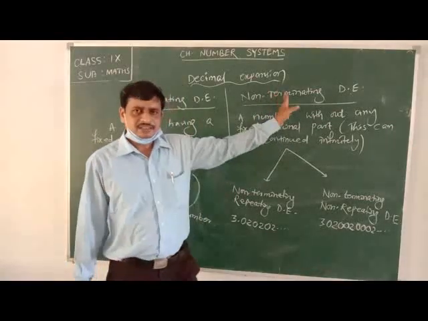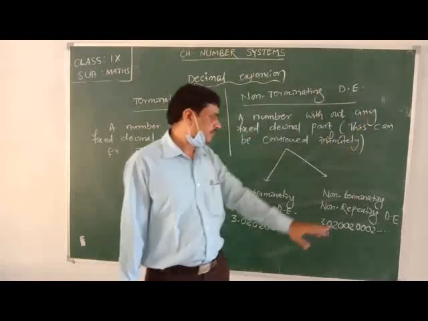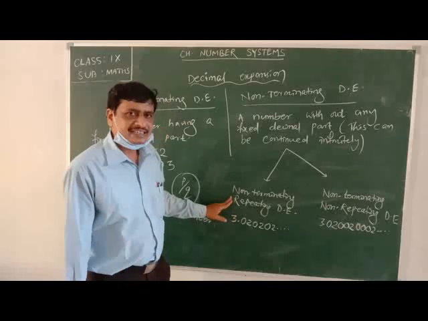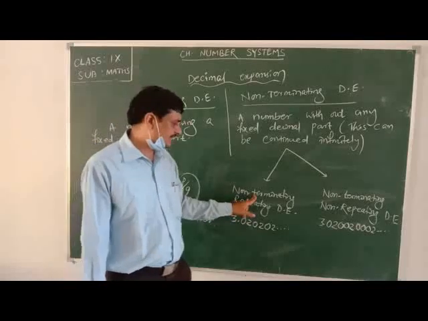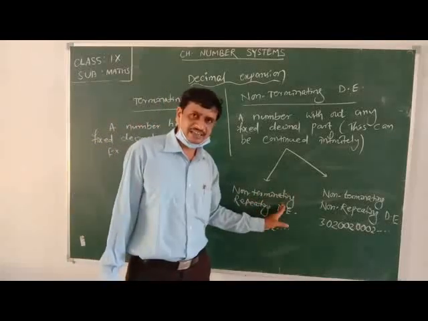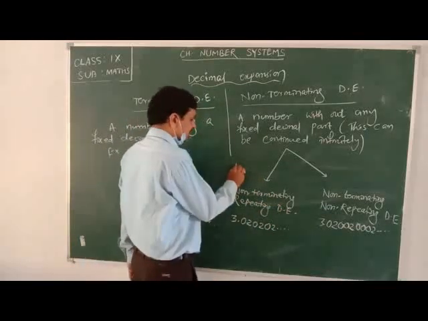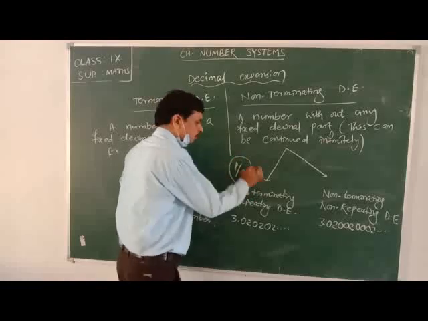In case of a non-terminating decimal expansion, if it is a non-terminating repeating decimal expansion, this can also be represented in the form p by q.